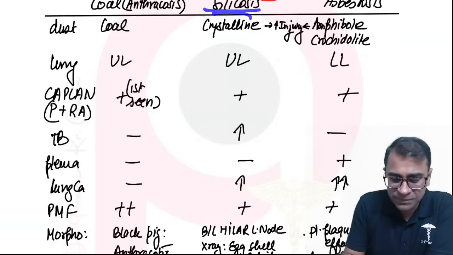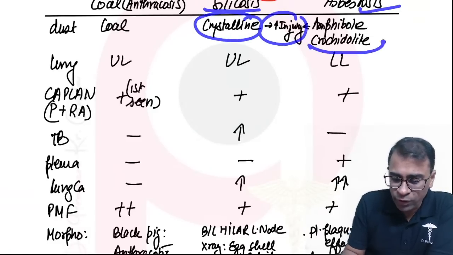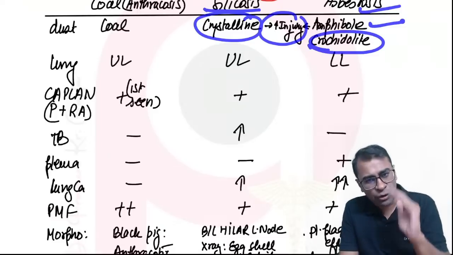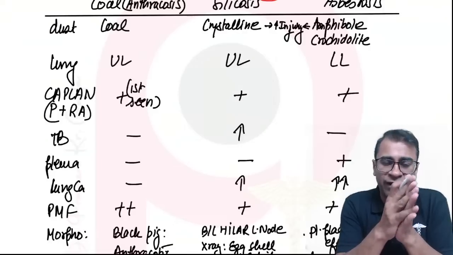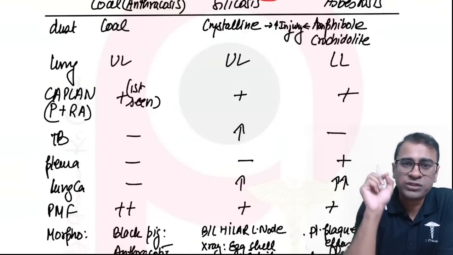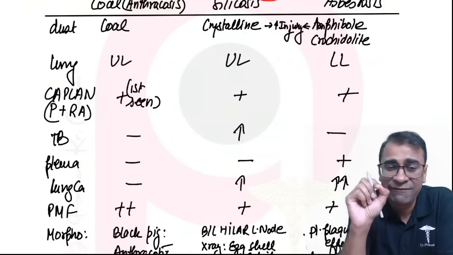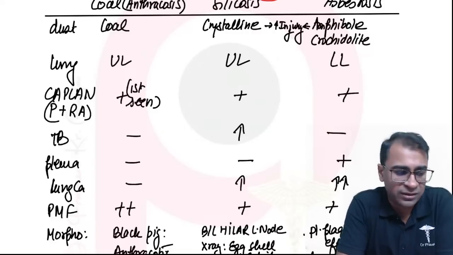In silicosis, crystalline causes more injury, and in asbestos, crocidolite causes more injury. Amphibole has a little less injury but can also lead to more injury. But the most common injury occurs due to the crocidolite variety. The question they ask you is which variety is safer in asbestos? Answer is the serpentine variety.